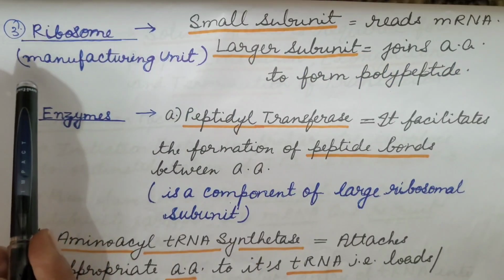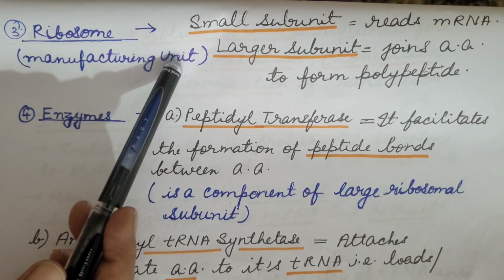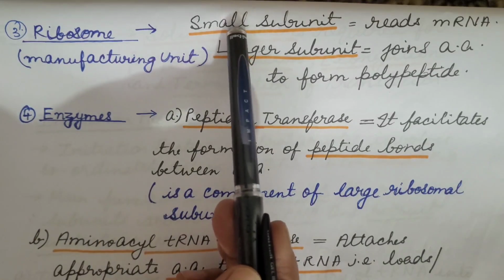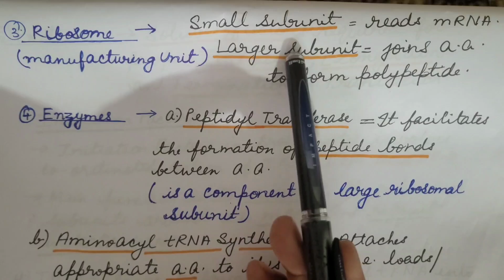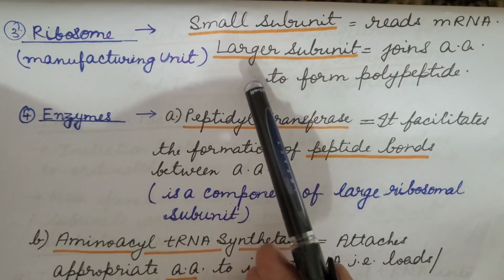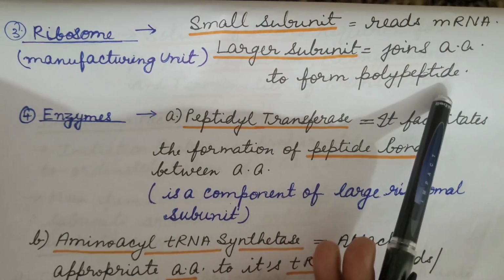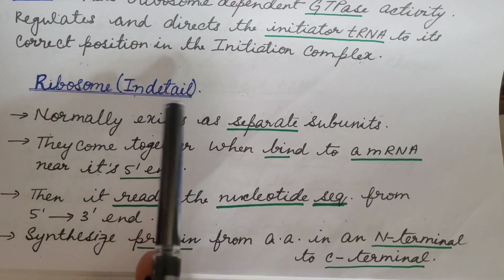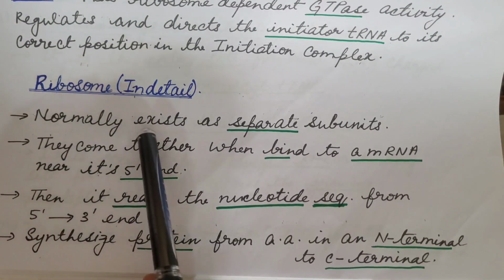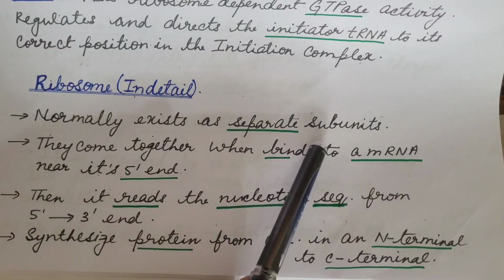Then ribosome. It is the manufacturing unit. It has two subunits, a small subunit and a larger subunit. The small subunit reads messenger RNA and the larger subunit joins amino acids to form the polypeptide. Now let us discuss some of the important aspects of ribosome. Ribosome normally exists as separate subunits.